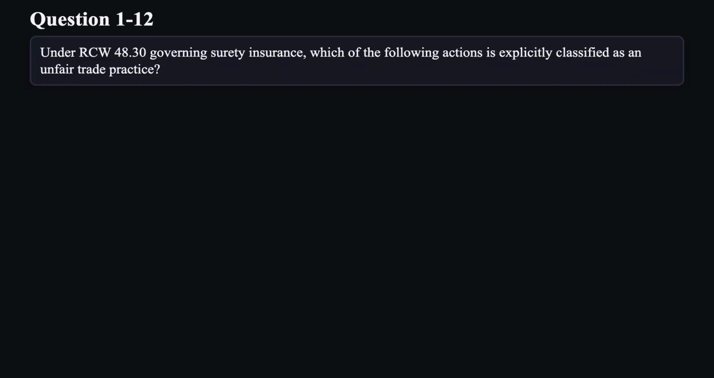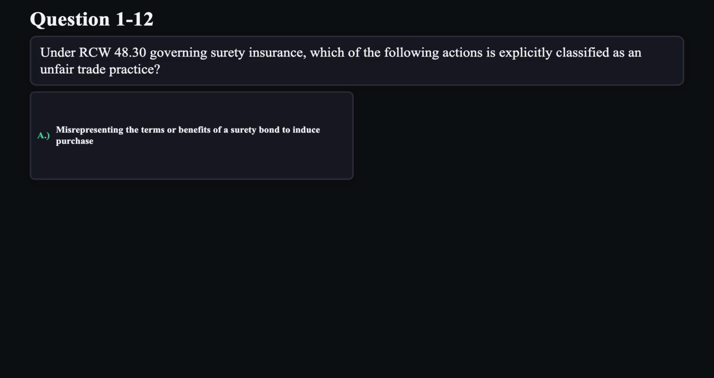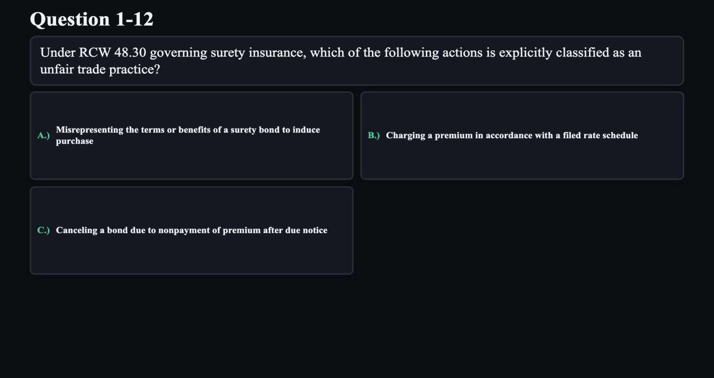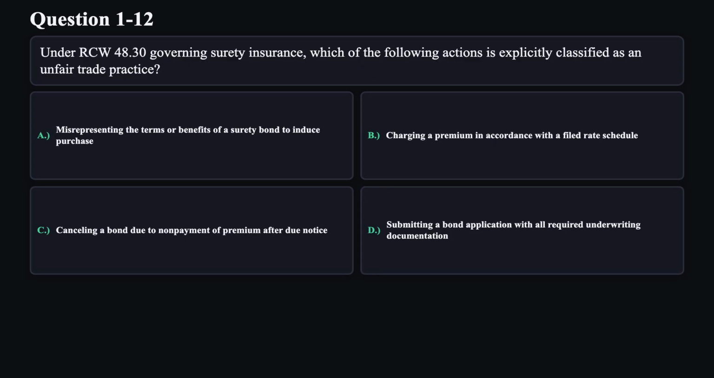Question 12. Under RCW 48.30 governing surety insurance, which of the following actions is explicitly classified as an unfair trade practice? A. Misrepresenting the terms or benefits of a surety bond to induce purchase. B. Charging a premium in accordance with the filed rate schedule. C. Canceling a bond due to non-payment of premium after due notice. D. Submitting a bond application with all required underwriting documentation.